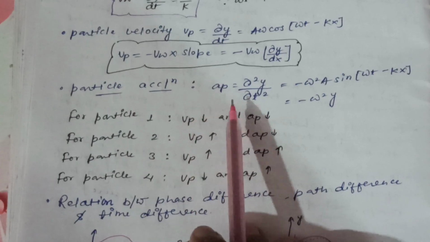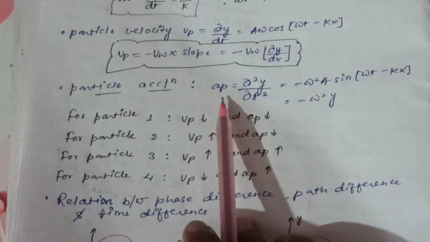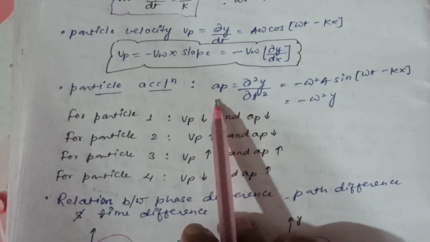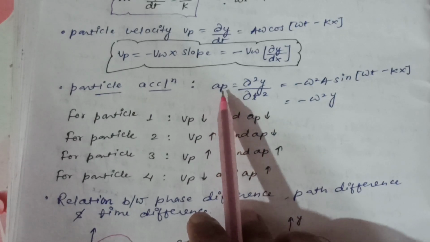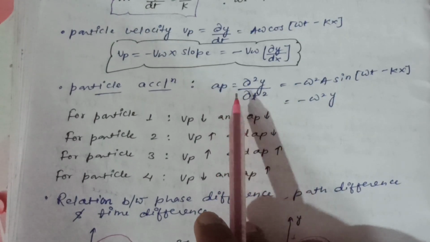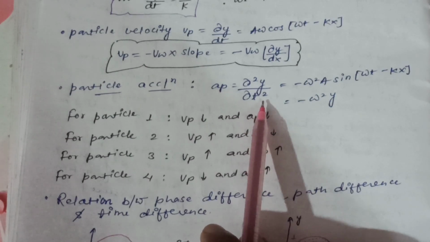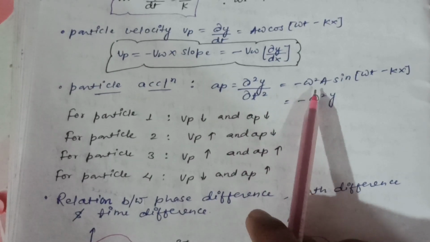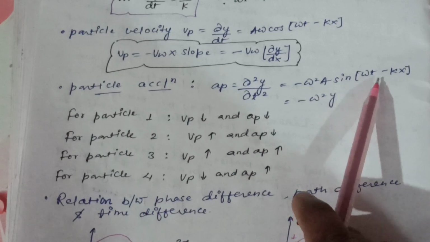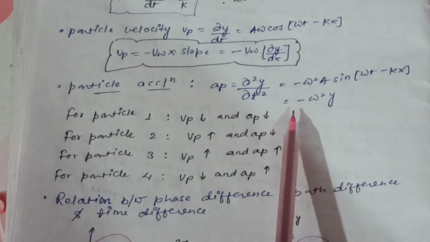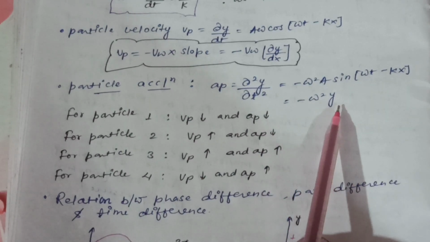Particle acceleration: ap is equal to del square y upon del t square is equal to minus omega square a sin(omega t minus kx) is equal to minus omega square y.